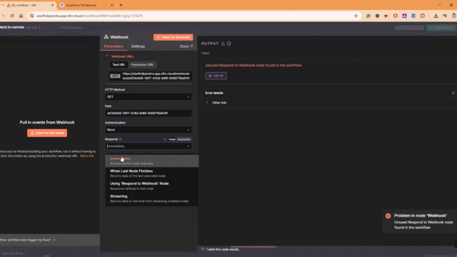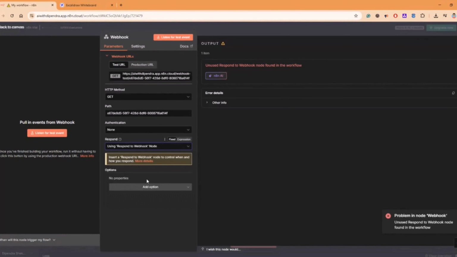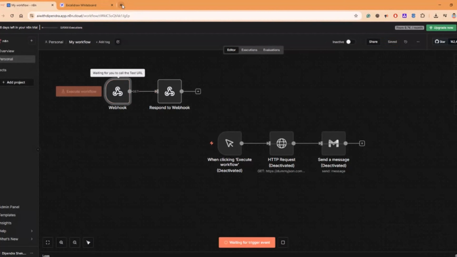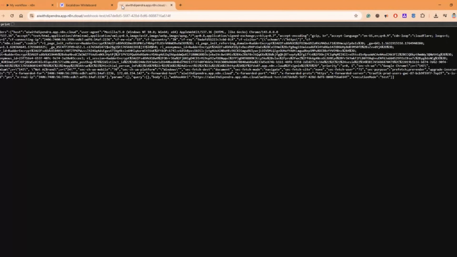So here are the options when you choose when to respond. Generally for webhooks, it's always respond immediately. But if you have certain use cases where you want to use a respond to webhook node, then you can. Here we were responding immediately, my bad, guys. Now we will choose this option, respond to webhook node. Save, and now I will enable this again, save and execute it. So waiting for the URL to hit, we'll hit the URL and done.